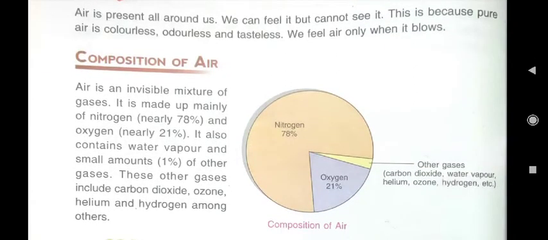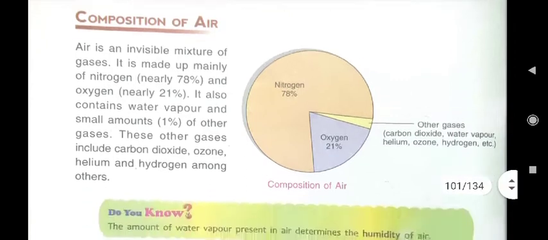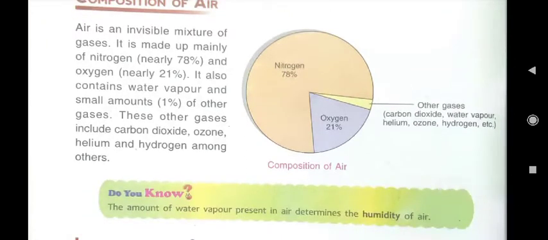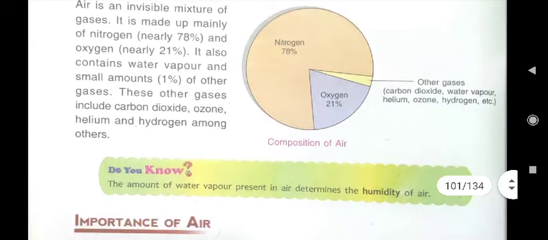You have already, children, read about composition of different gases in the atmosphere. In that we have read that the maximum amount is of nitrogen gas, which is 78%, oxygen gas amount is 21%, and in 1% other gases are present in the atmosphere.